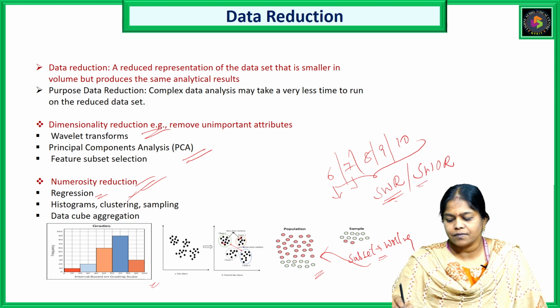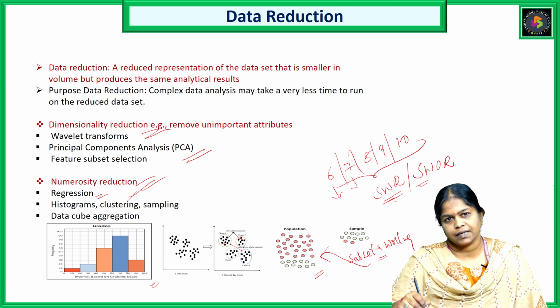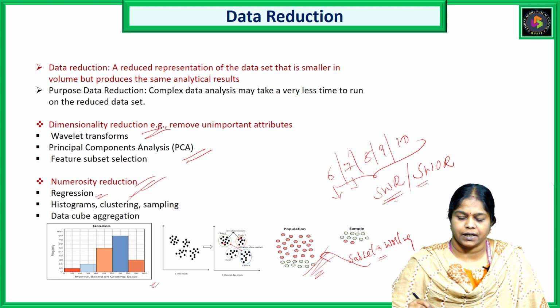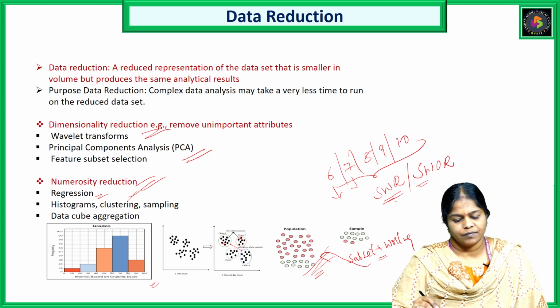And the other thing we have is sampling without replacement. We take the sample data from the whole population, but we do not replace it into the population again. And we do have other methods also for sampling, which we will discuss.